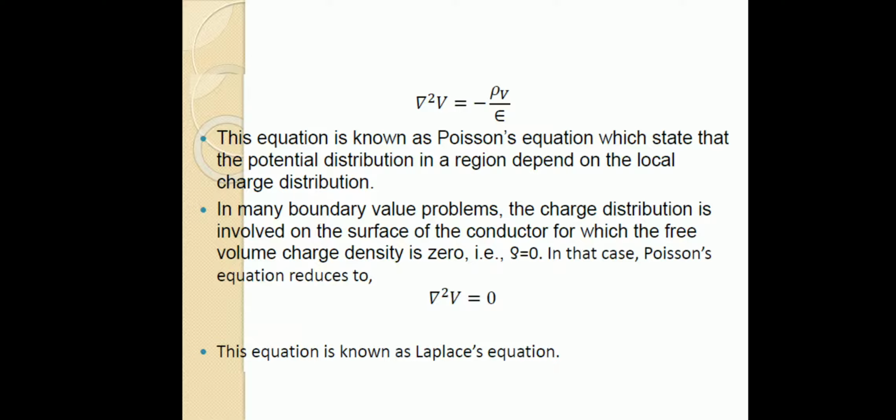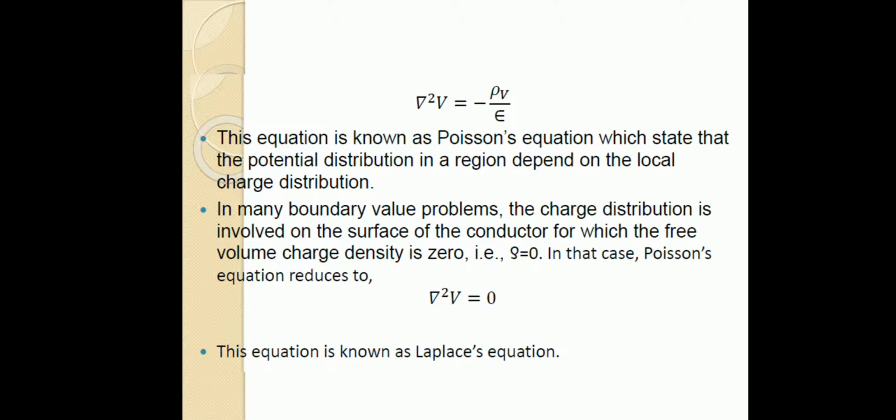In many boundary value problems, the charge distribution is on the surface of the conductor, for which the free volume charge density is 0. That means rho V is 0. In that case, the Poisson equation reduces to del square V equal to 0. So most boundary value problems have the charge distribution on the surface of the conductor, so the free volume charge density is 0.